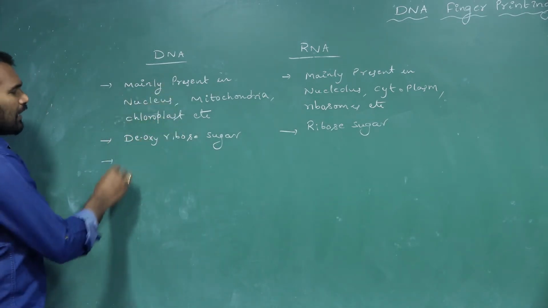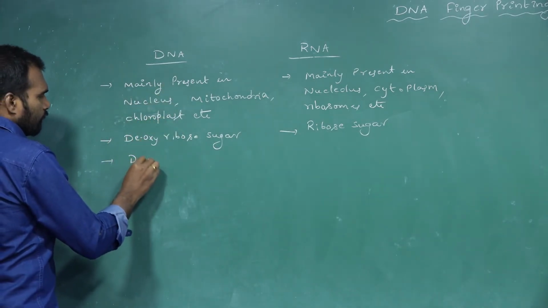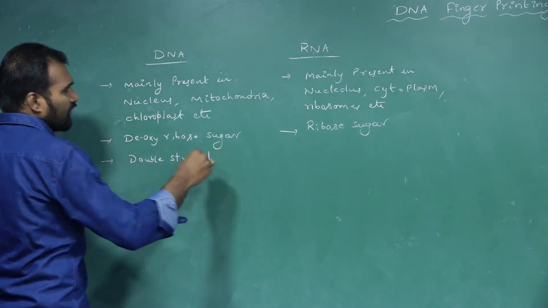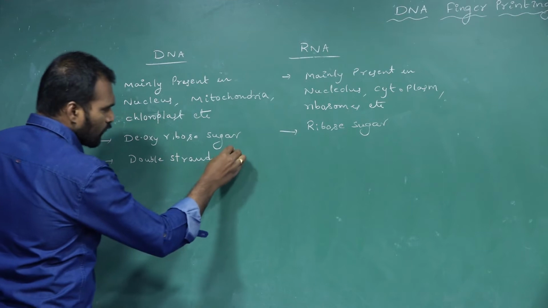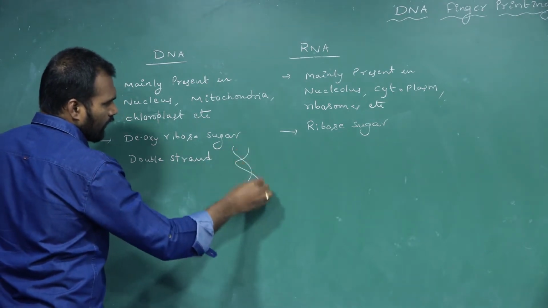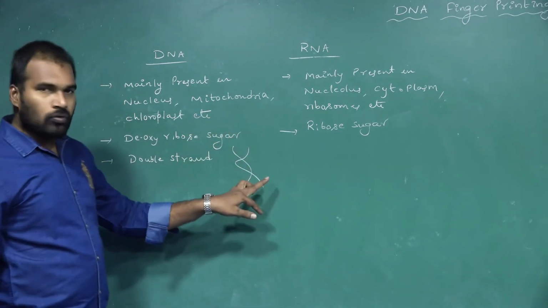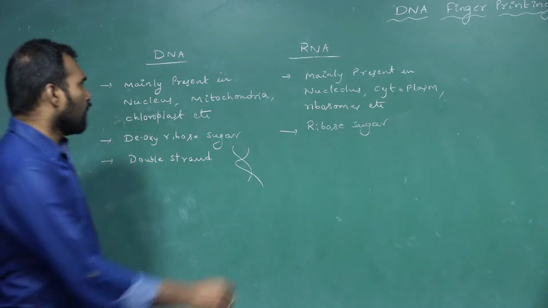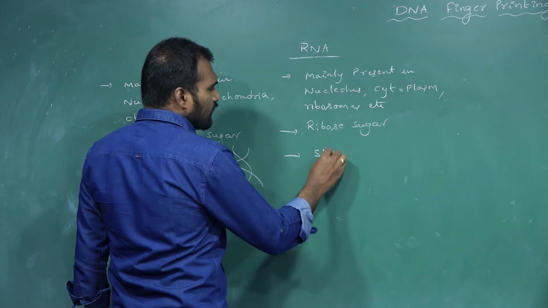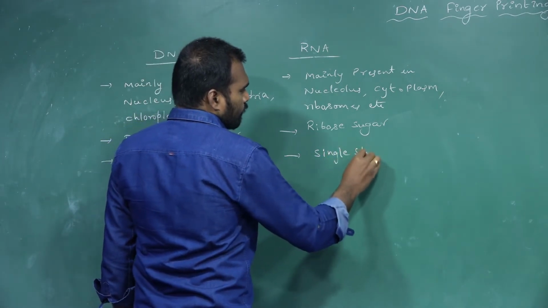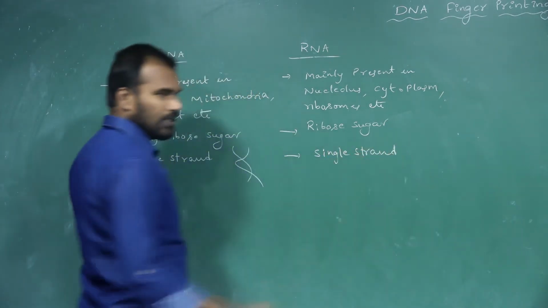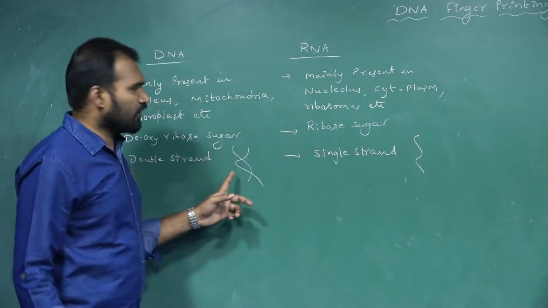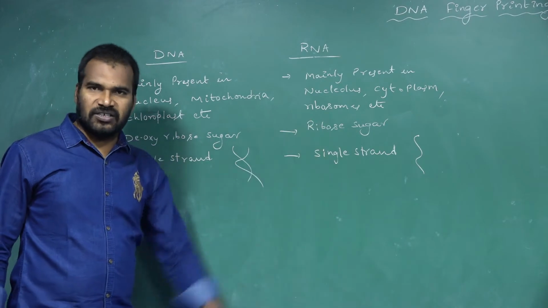DNA is double-stranded. It's a double-stranded helical structure. See, this is one helix, this is another helix. So a total of two strands exist helically in DNA. Whereas RNA is a single strand. It's only a single strand, a single-stranded structure.